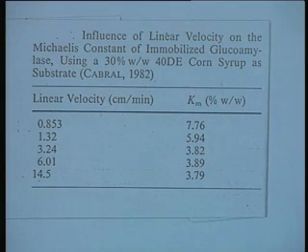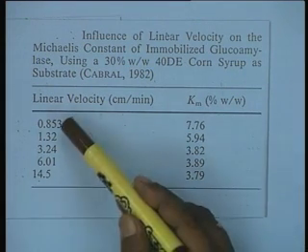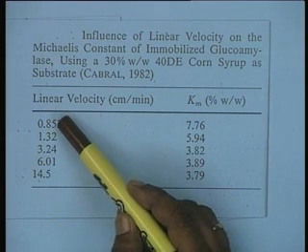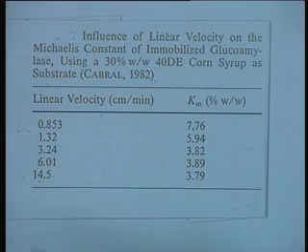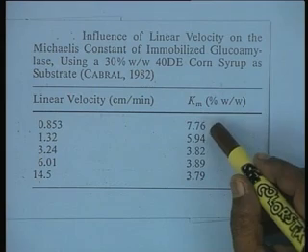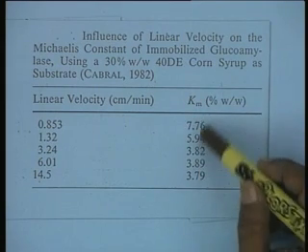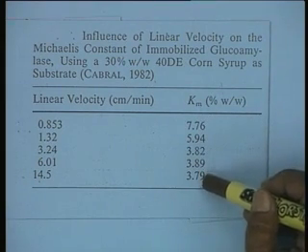if you consider a packed bed reactor with a linear flow velocity from 8.85 centimeter per minute to almost as high as 14.5, almost 20-fold increase, it gives you a decrease of Km from 7.76 to 3, almost less than half the value.